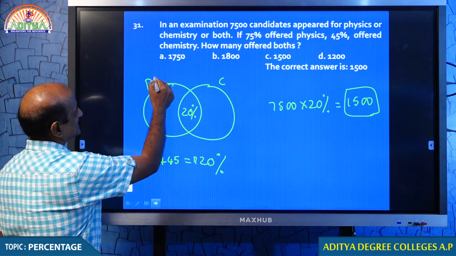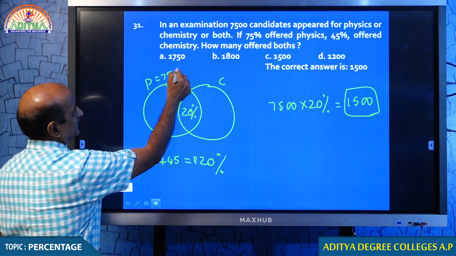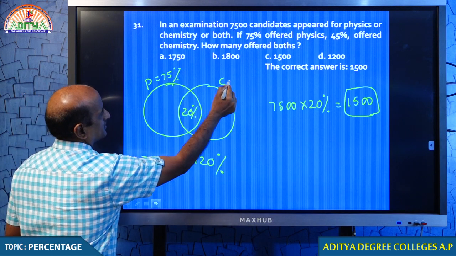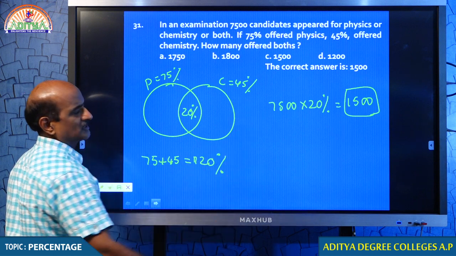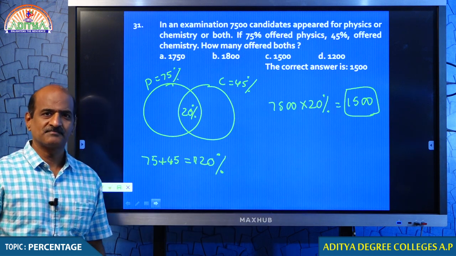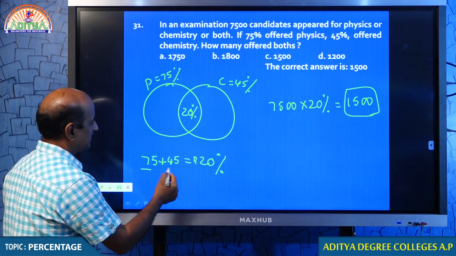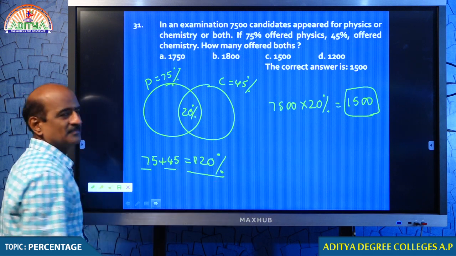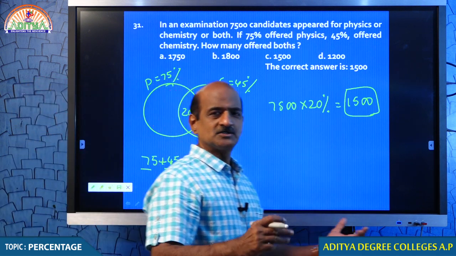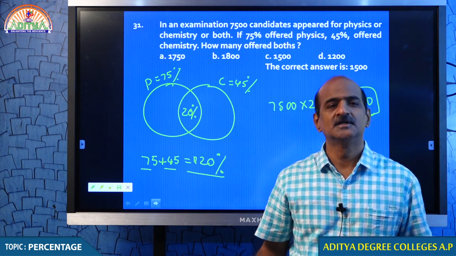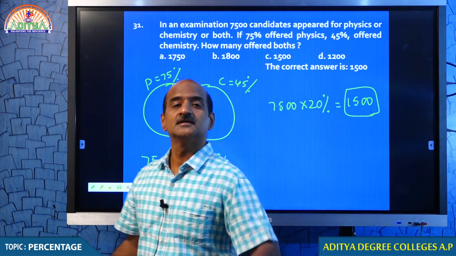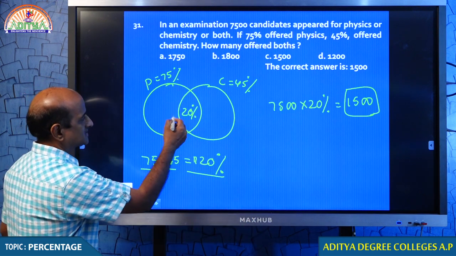Student, this is 75% who are offering physics and 45% who are offering chemistry. Is it possible to have more than 100%? No. Which means 75 plus 45, 120. 120% is not right because everything should be within the limit of 100%. So when that question comes, the 20% should be taken as common area.